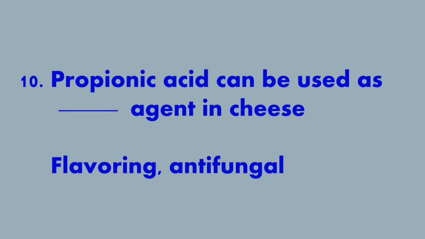10th question, propionic acid can be used as dash agent in cheese. Answer is flavoring and antifungal. Propionic acid is a naturally occurring carboxylic acid. It is a liquid with a pungent and unpleasant smell.